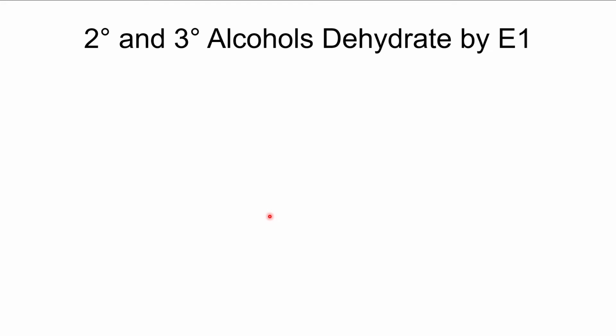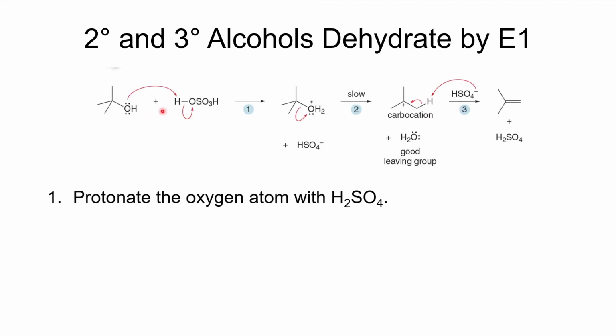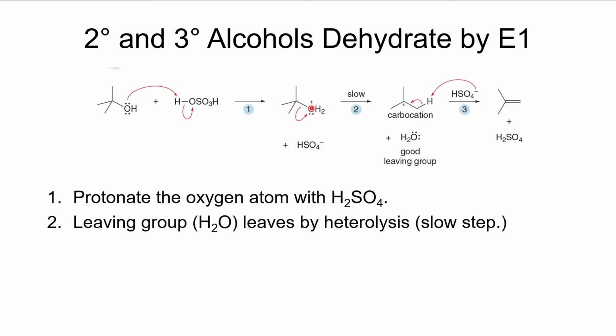With the secondary and tertiary alcohols, they dehydrate by the E1 mechanism, so they will form a carbocation. So here is the example. Very first step is that we protonate the alcohol. When we protonate that alcohol, that will give us this. H2O is a good leaving group, and it will leave by heterolysis. We will find that that is going to be the slow step in the reaction. It's an endothermic step with a fairly high activation energy. That will form the carbocation.